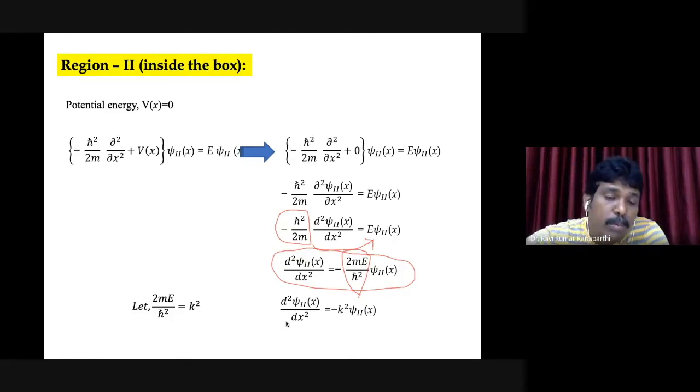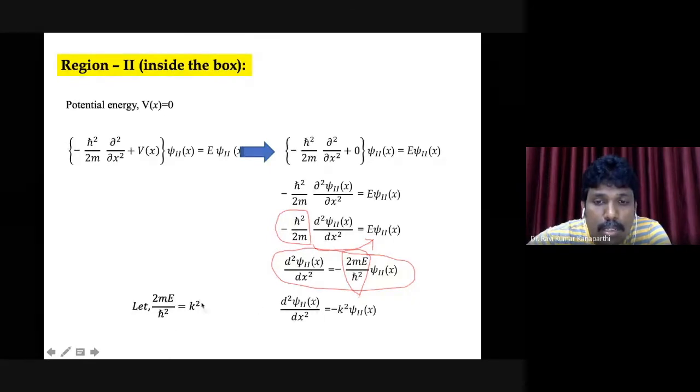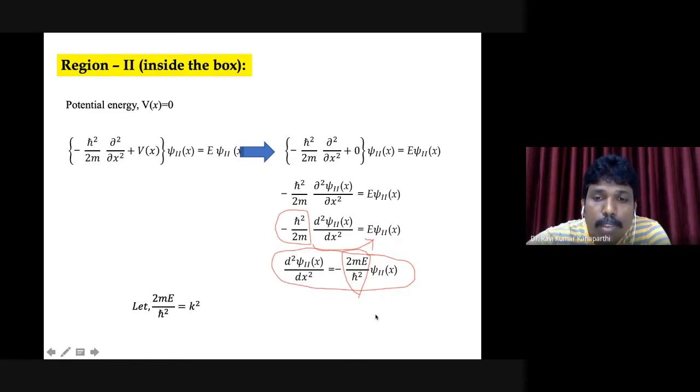Please remember this substitution also. After making that substitution, the original differential equation is transformed to a new differential equation: d square psi2 of x by dx square is equal to minus k square psi2 of x.